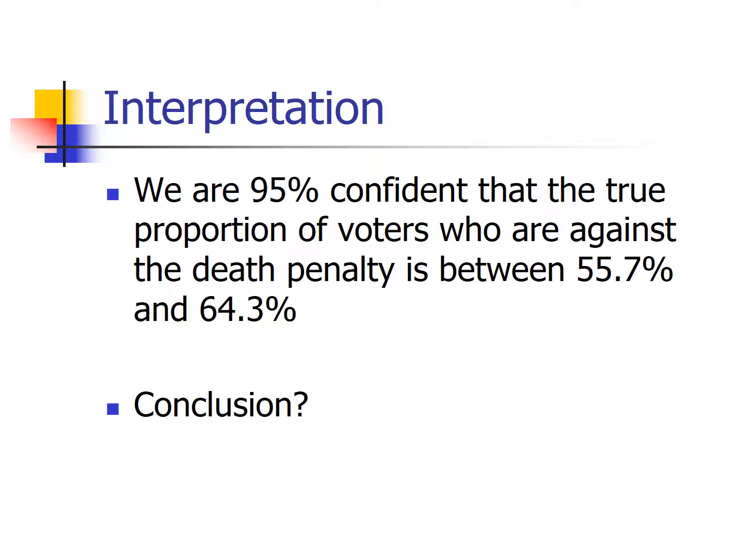Well, this confidence interval, right, does tell us. It says, we don't know. We don't know what percent of voters are going to be against the death penalty. We can't know that unless we sample all voters. Nonetheless, right, our entire range of values, our entire interval is over 50%. So that leaves us feeling rather confident that no matter what that percentage is, it's more than 50%, hence a majority.